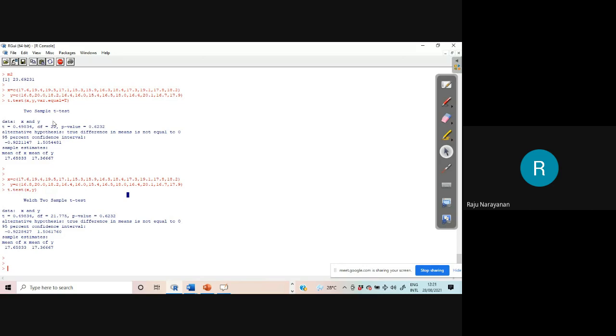21.775 is there. Here it is 22. Because when the variances are not equal, it will adjust the degrees of freedom. P value 0.6232, here also P value 0.6233, okay, and other things are okay. This is the only difference when the variances are not equal.